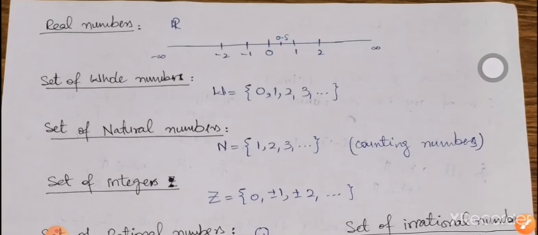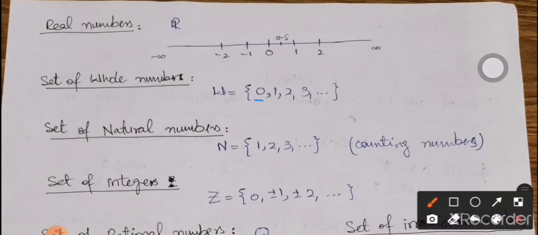Now we are going to discuss about the classification of the real numbers, or how these real numbers are distributed into different groups. So the first set we are going to discuss is the set of whole numbers. And what is the set of whole numbers? It starts from 0 and we have positive numbers in it only, that is the numbers that are greater than 0. So 1, 2, 3 and so on, these are whole numbers. This set is representing the set of whole numbers, and it is represented with the alphabet W.